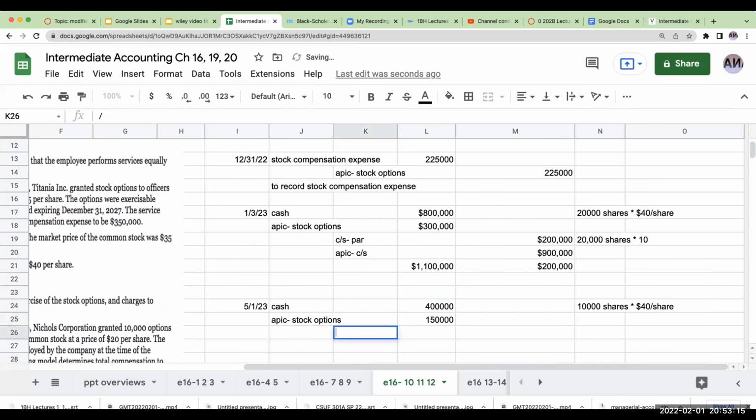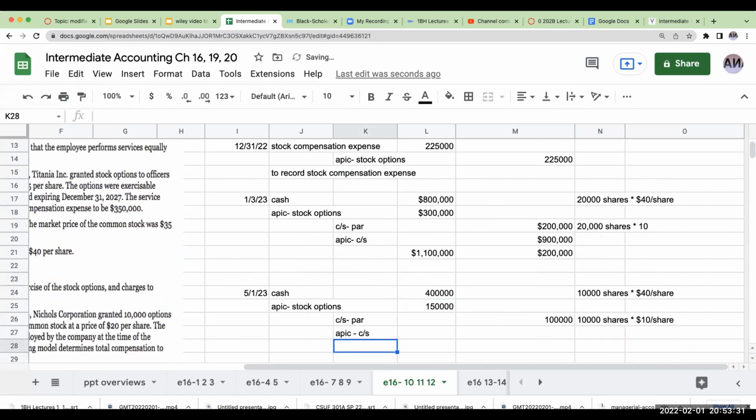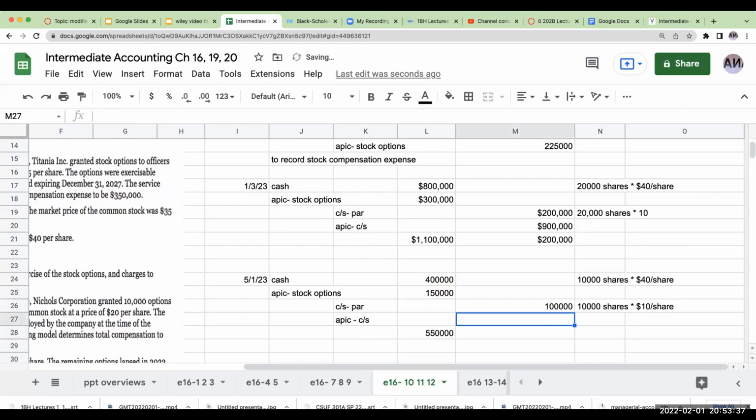I'm always going to be recording common stock at par over here for the 10,000 shares times the $10 per share. And then my balancing amount is going to go to additional paid-in capital common stock. So over here, to balance, I need 550 in terms of credits. So this is going to be 450,000.